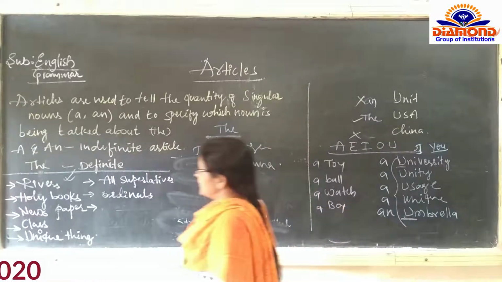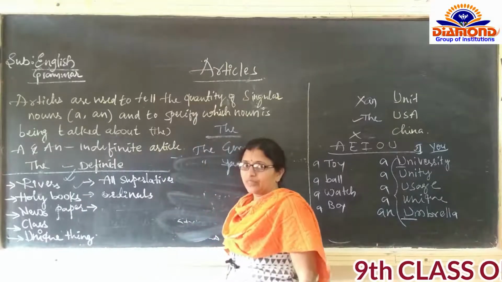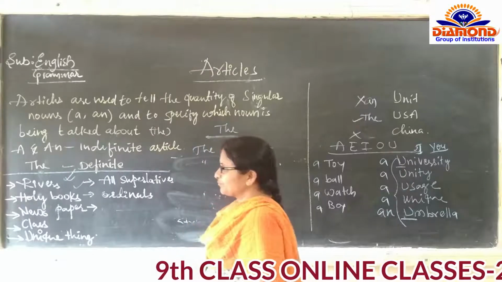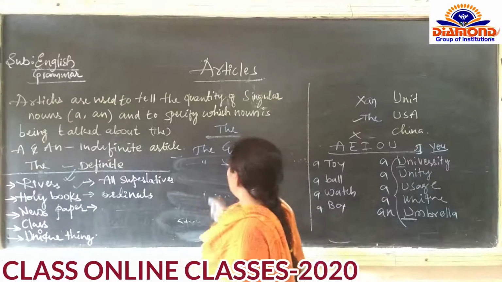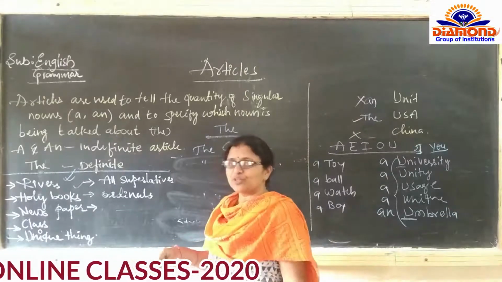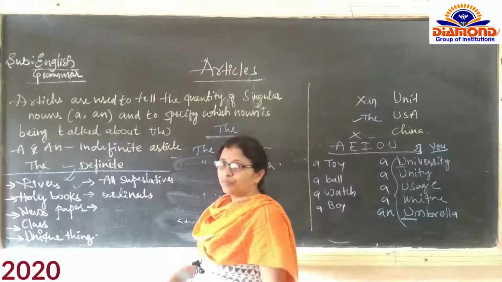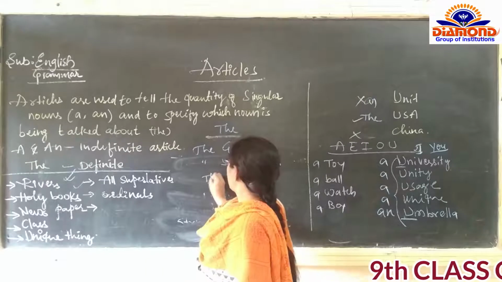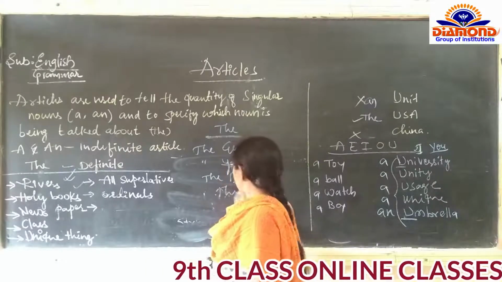The second one is before the name of holy books. Before the name of holy books, meaning the great epics, we are going to use the, and before the holy books: the Bible, the Quran.